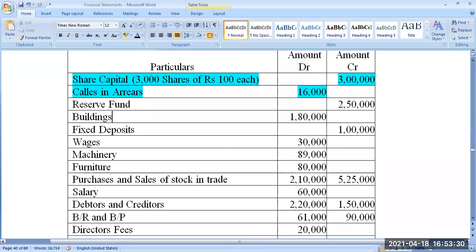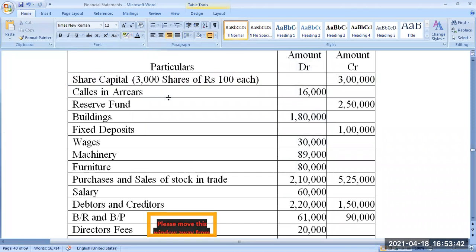Professor, I have a doubt. Yes, sir. In the assignment, there is a statement stating that rupees 25 lakh was raised from general public by issuing equity shares of rupees 10 each at par. What is the meaning of at par? I did not understand. At par means a 10 rupee share is sold for 10 rupees only. No premium. Suppose a 10 rupee share is sold for 15 rupees, it means 5 rupees premium.